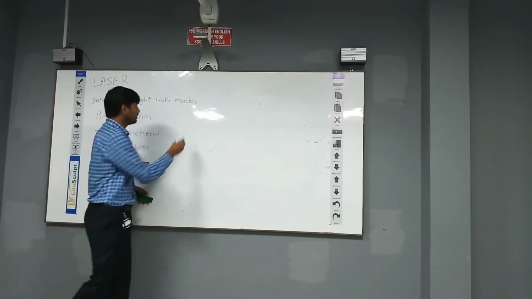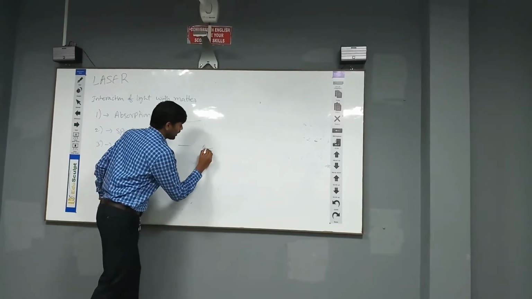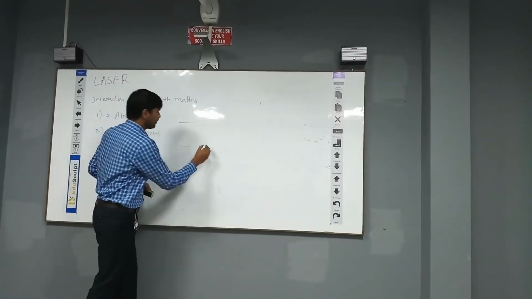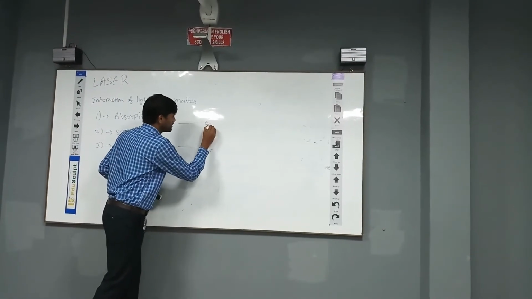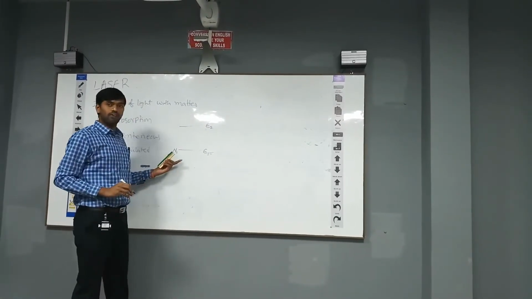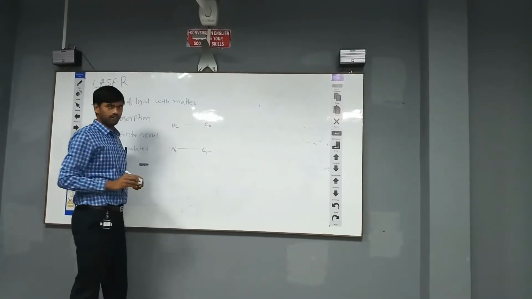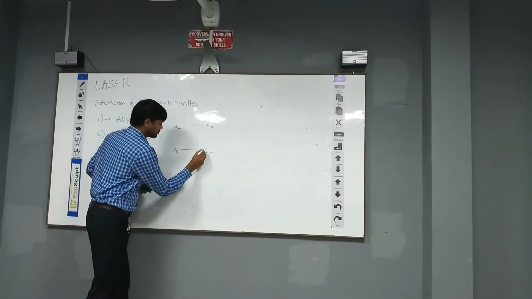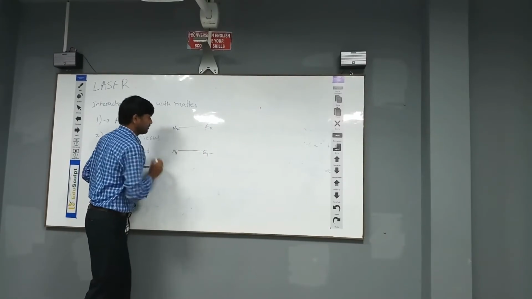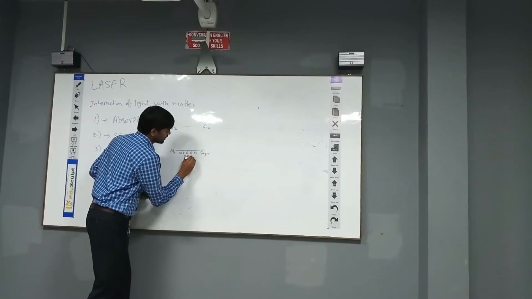The first one is the absorption process. What is meant by that? For example, consider a low energy ground state E1 and an excited energy state E2. In the ground state there are N1 atoms, and in the excited state there are N2 atoms. First look at the ground state. There are so many atoms in the ground state.